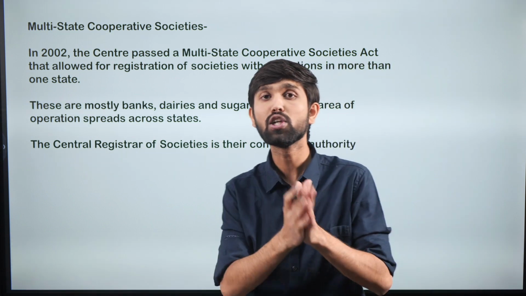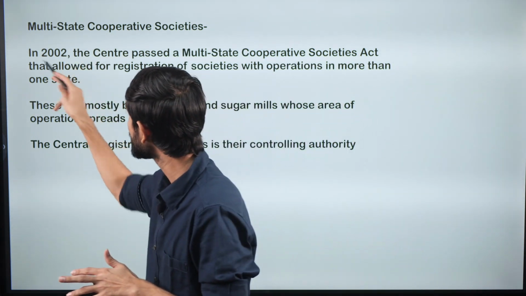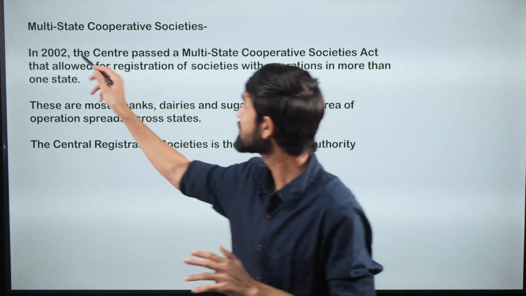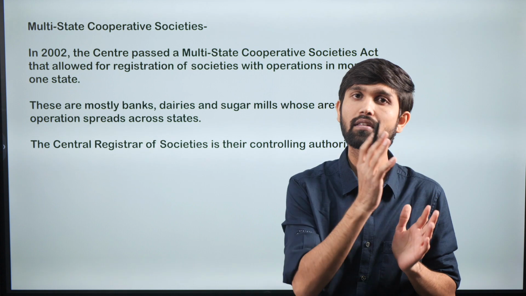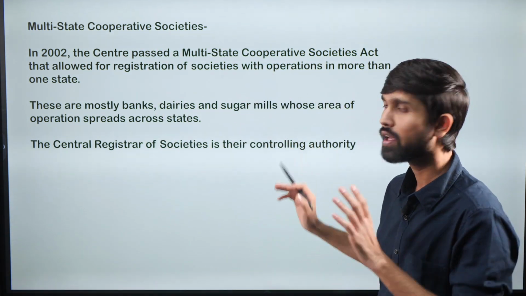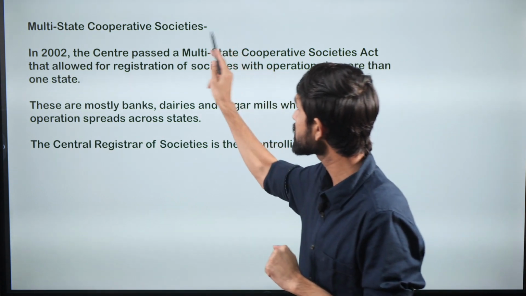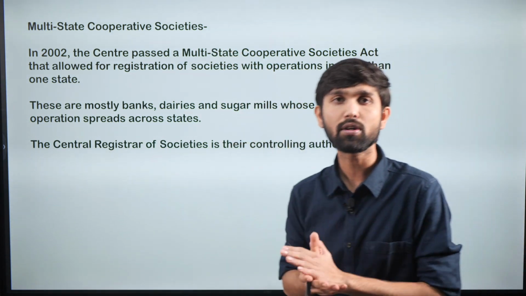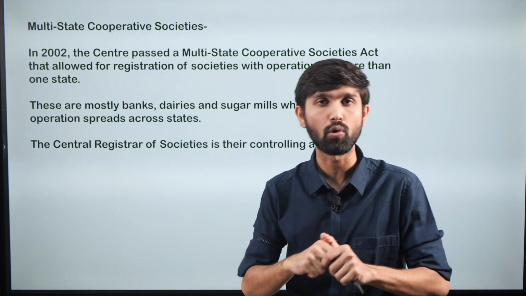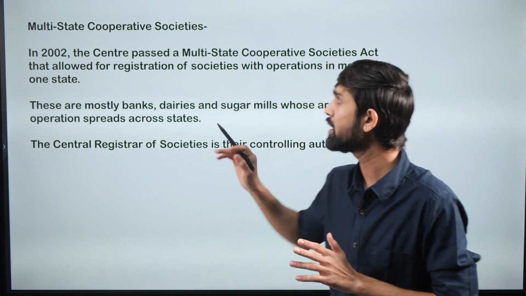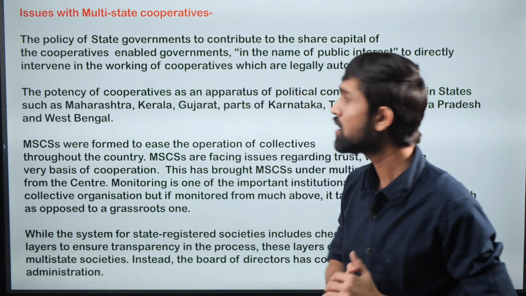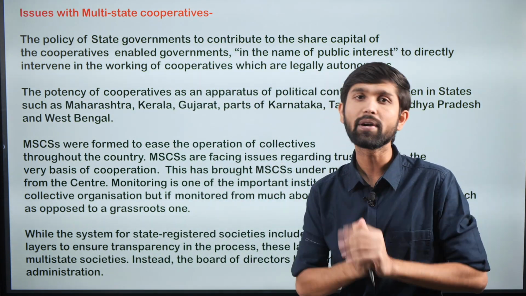So this was the new act that was passed in the year 2002, especially to function for multi-state cooperative societies, facilitate their registration and govern these particular societies. So we understood the difference between normal cooperatives and multi-state cooperatives. Now this particular article talks about amending this 2002 Act for the multi-state cooperatives. Why is there a need for amendment? Because there are certain issues which are faced with respect to the multi-state cooperative sector or the cooperative sector in general.